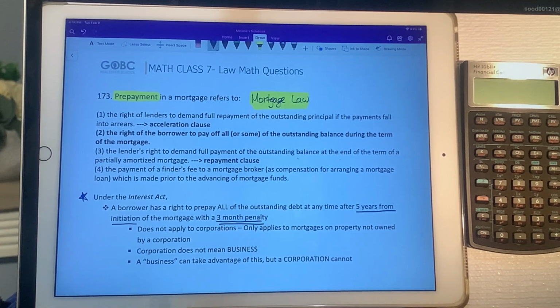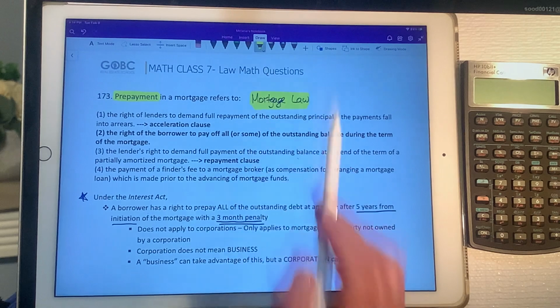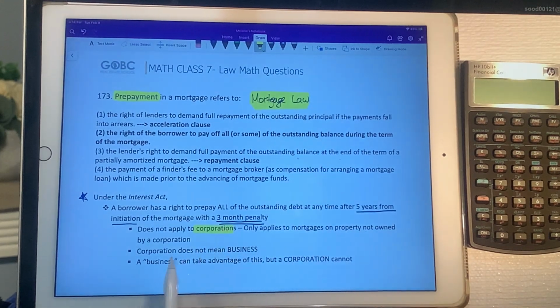So when I say most businesses, you have to make sure that they're not talking about a corporation. If it says it's for a corporation, it cannot do this. Corporations have to pay out all of the interest that they have remaining on a mortgage contract. They can't prepay. So what am I talking about, prepay? What's the deal with this?